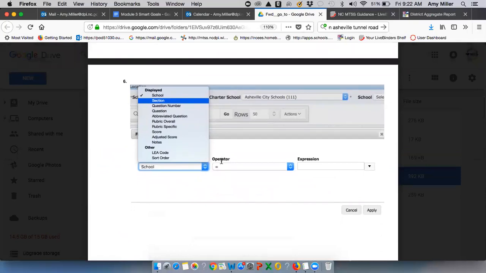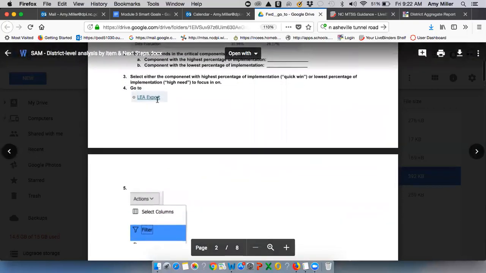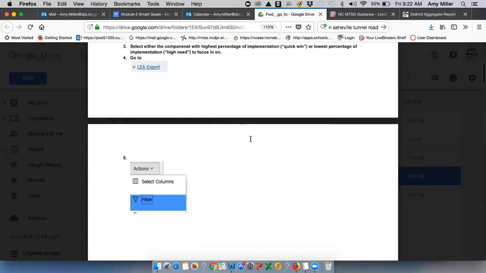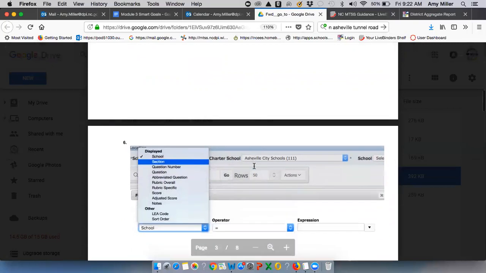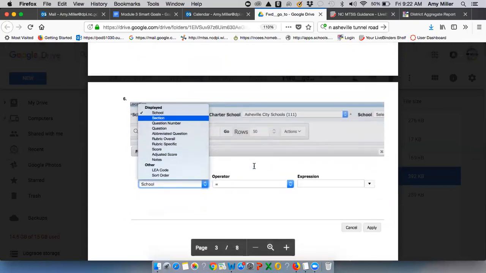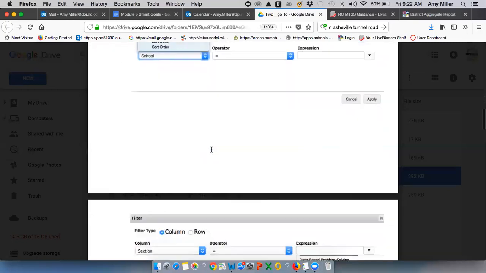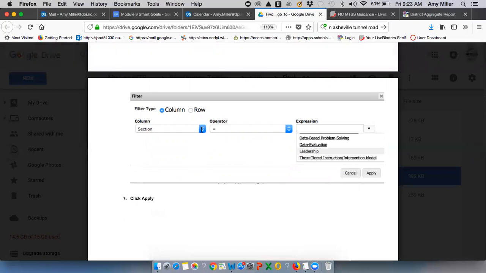So I'm not going to go through every piece of how you get this out of the app, but what we've tried to do in here is screenshot exactly how you would export this data, and it's through the LEA export screen. So that's what you'll see right here. It says LEA export. Within this, you can get all kinds of SAM data for your district or for an individual school. So basically, the LEA export allows you to export any type of data in any way that you want to. So what you see in here is that we're going to filter it by section, within that section, section is the same as critical component for these purposes.